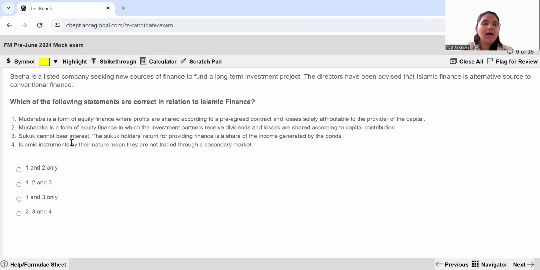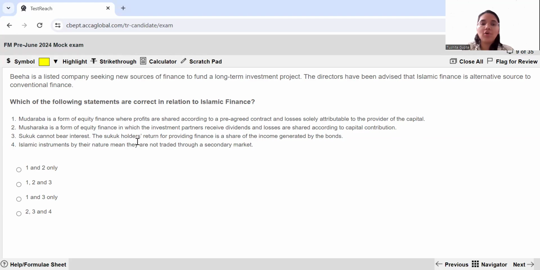Let's move to Musharaka. Musharaka is a form of equity finance in which investment partners receive dividends and losses are shared according to capital contribution. This is not correct. Basically, Islamic instruments will never pay you dividend. They only share profits. There's no dividend, there's no interest, only profit sharing. So statement 2 is incorrect. Sukuk cannot bear interest.